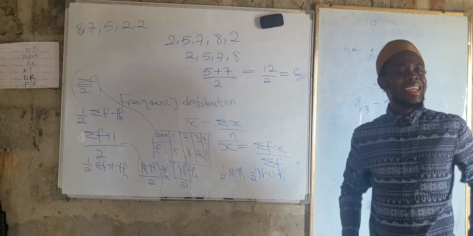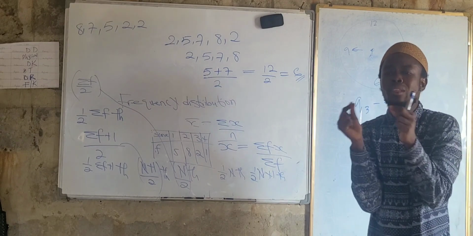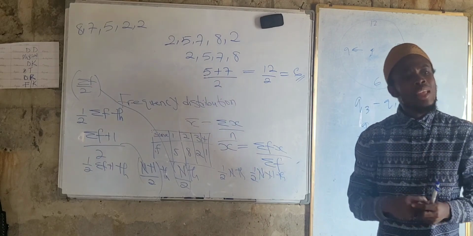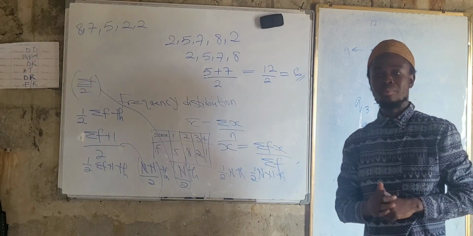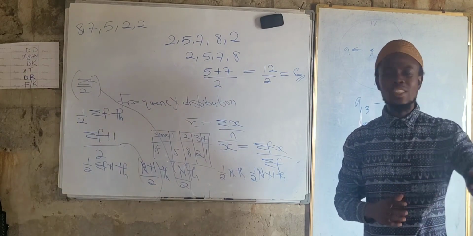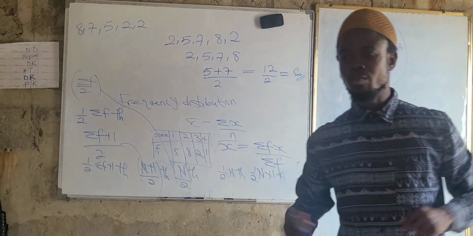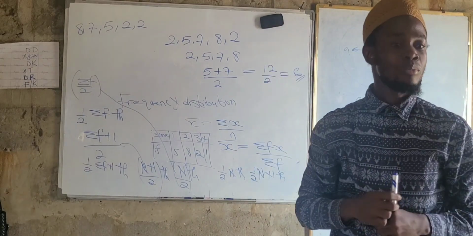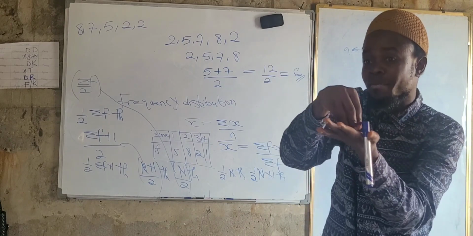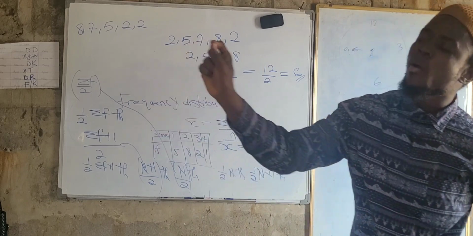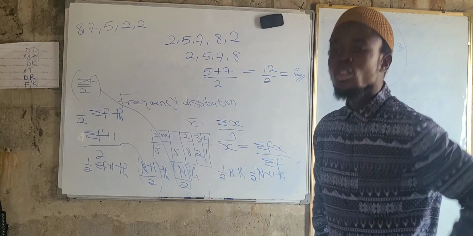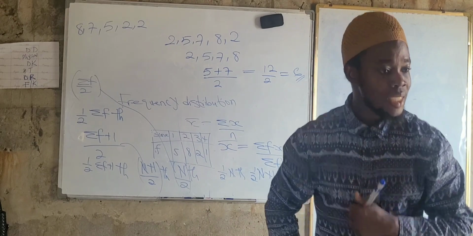Mean is the same as average, not as sum. In case they ask you to find a sum, it means you have to add all of the values. If they ask you to find the average, when you are going to school, look at the average, right? So what is your average? They took all your values, the sum of the subjects that you offered, add all of them and divide by the total number of subjects that you offered. That determines your promotion.